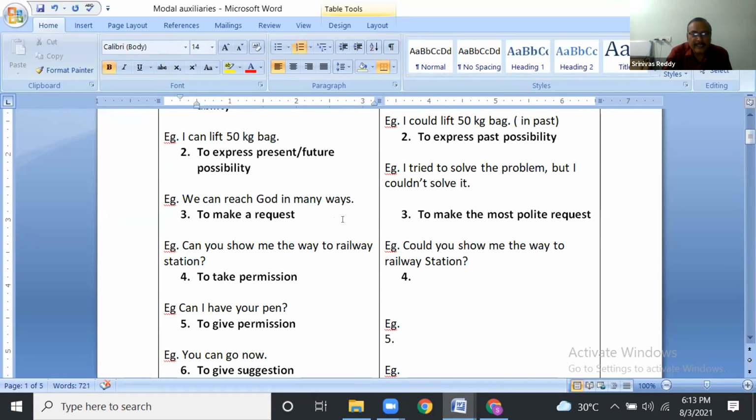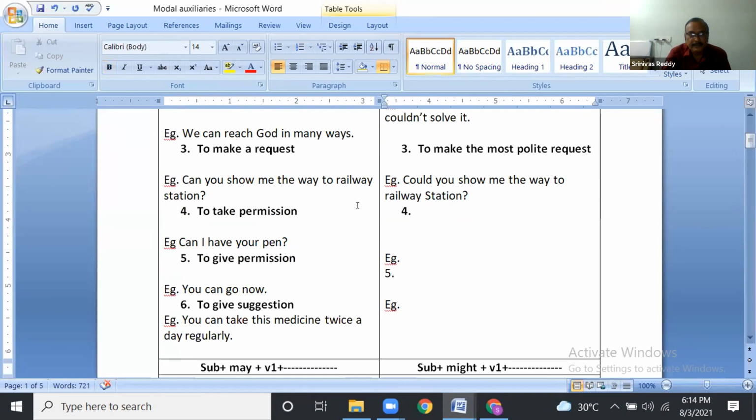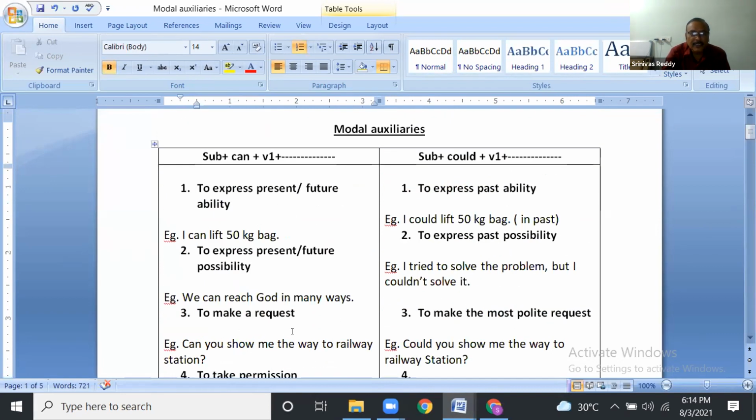Next, to make a request. Just you can see this one. To make a request. This is a general request. Can you show me the way to the railway station? Could you show me the way to the railway station? Like this. To take permission and to give permission: Can I have your pen? You can go now. To give suggestion: you can take this medicine twice a day regularly. So you note down these points, guys.